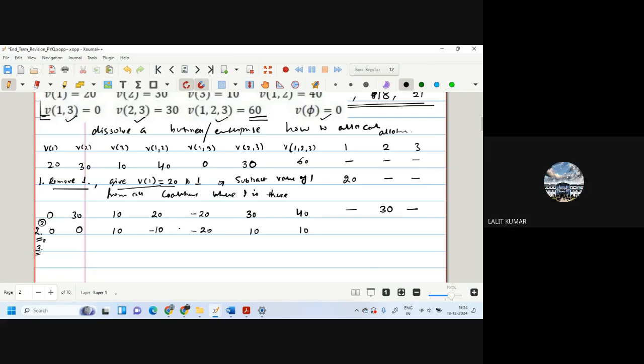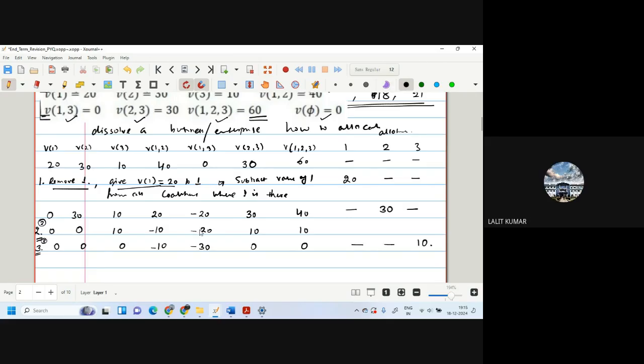Now we come to the third step. We remove 3. So this becomes 0, this becomes 0, this becomes 0. Now V12, no effect, minus 10. This will become minus 20, minus 10. So this will become minus 30. This will become 10 minus 10, 0. This will become 10 minus 10, 0. And third, this guy has got how much? 10.